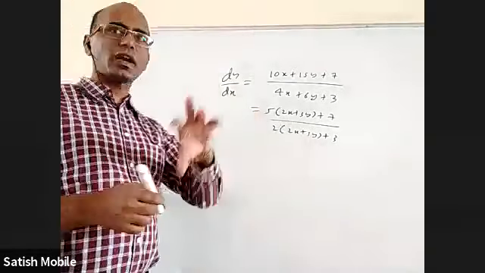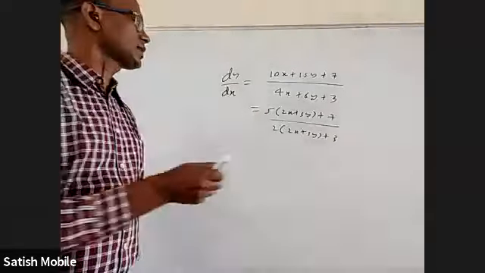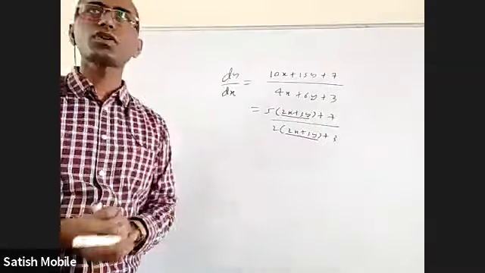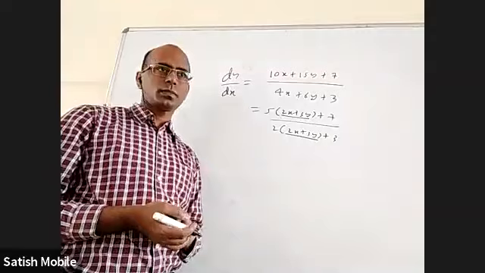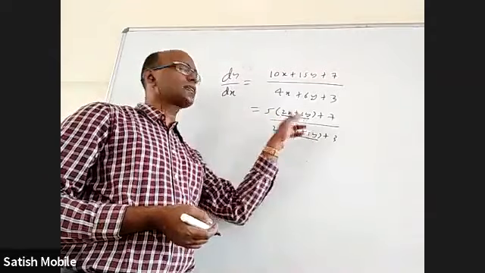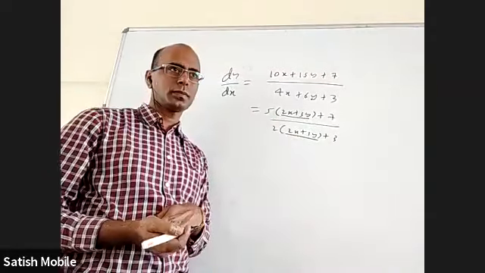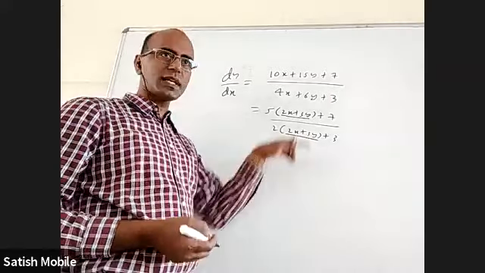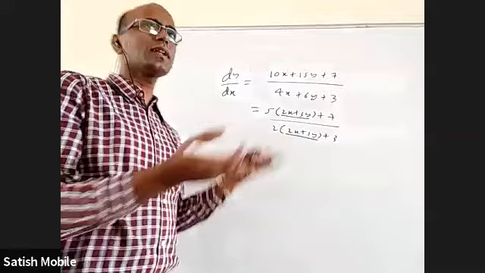Even though we are discussing the y by x model, coming to this, here also 2x plus 3y is there, here also 2x plus 3y is there. So what should I do? Take 2x plus 3y as z, right? Because this whole thing will become z now. I'll get variable separable in terms of z, nothing great.